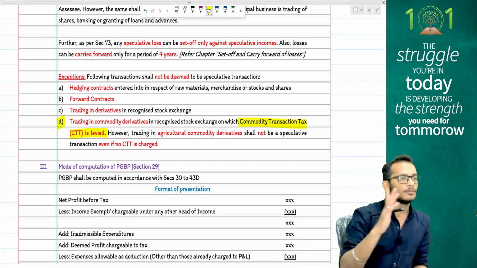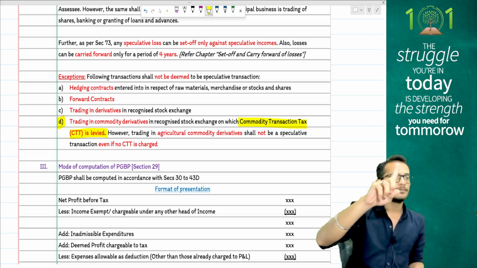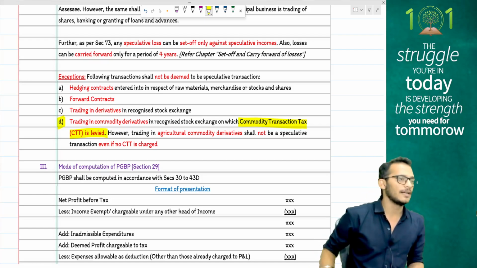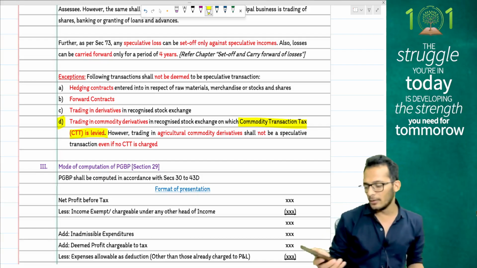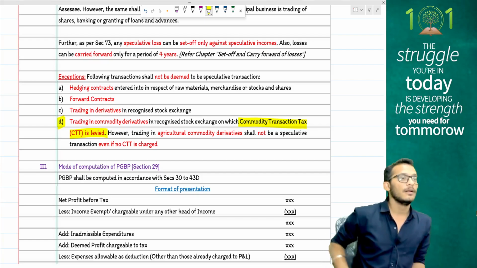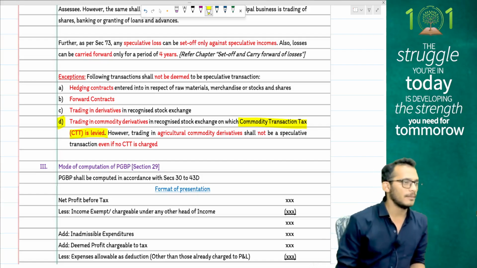When it comes to PGBP, people, the format is very simple. You start from profit before tax. 4 adjustments to be made: disallowance, addition, allowances, reductions. Disallowances are those items which are claimed in accounts but not allowed in tax. Additions are those items which are not present in accounts but to be taxed in income tax.